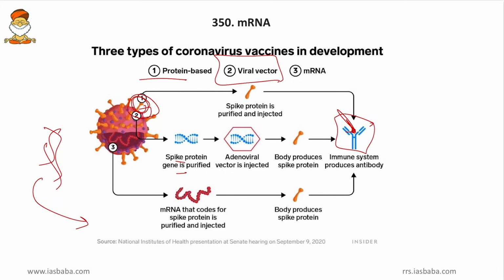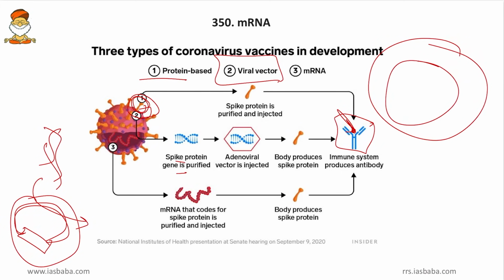So what we use is a vector. We will attach this segment of RNA into E. coli bacteria. We know that E. coli is vastly used as a vector. So we bring E. coli bacteria, edit its gene, and place this RNA sequence of coronavirus that codes for the spike protein. Now this E. coli will be introduced into the human body and will start producing proteins similar to the spike protein of coronavirus. As a result, these proteins will attach to the antibodies, and that is how the immune system will be triggered. Now friends, this is a cumbersome process, we know that.